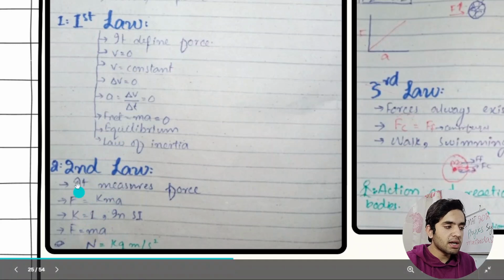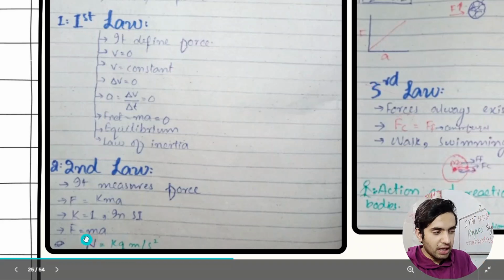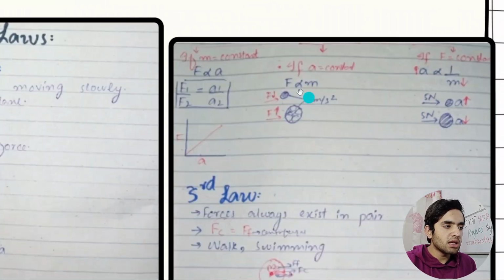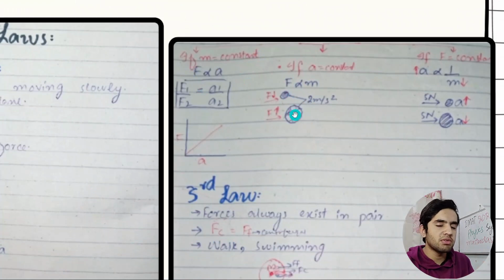And there is a second law. The second law is very important, because F is equal to ma, and its SI unit is Newton. If we derive the unit further, mass is in kg and acceleration is in meter per second square. Here you go, kg meter per second square is equal to Newton. Here I have listed some cases: if mass is constant, then force is directly proportional to acceleration, and if a is constant, F is directly proportional to mass, all that stuff.